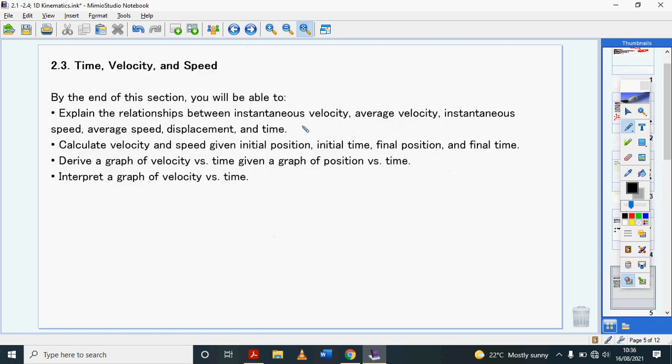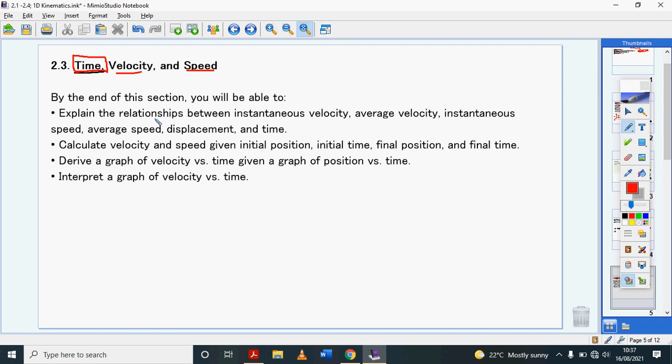Time, velocity, and speed. I think we've already talked about velocity. Let's first talk about time. Time. What do you think time is? Like if someone asked you what is time, what would you tell them, right? We understand the concept of time, but what is time? Anyways, velocity and speed are all related to changes in position, changes in displacement, or changes in distance.